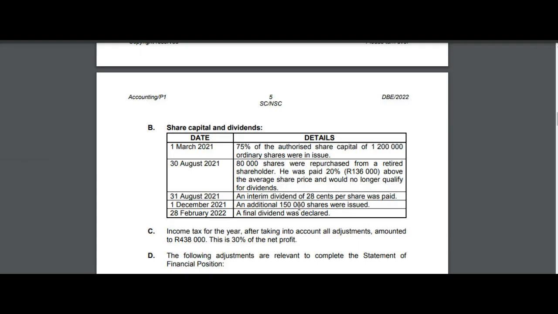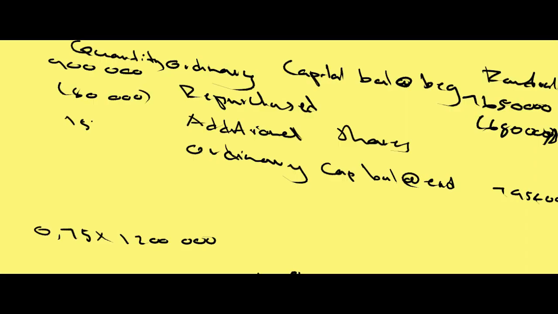We see that 150,000 shares were in issue at 1 December 2021, additional shares. So we go back to our skeleton, we add 150,000 shares. Then we can do a total and compute our 900,000 minus 80,000 plus 150,000. Let me call my calculator so that we'll be able to find the answer.